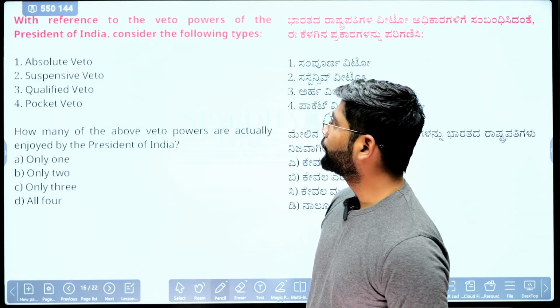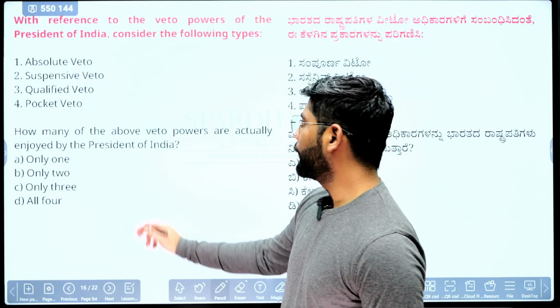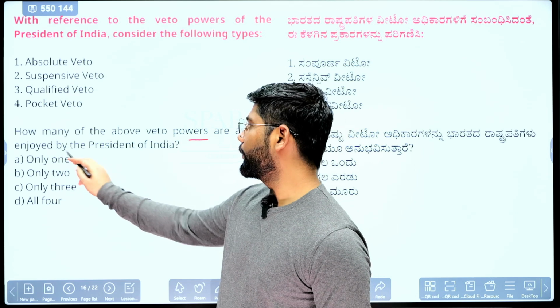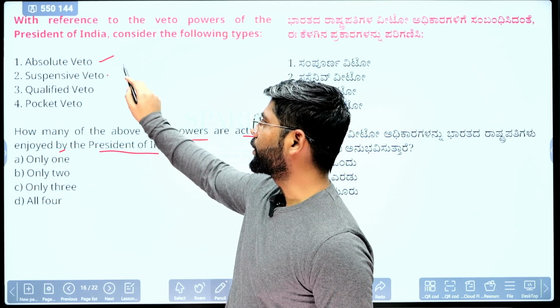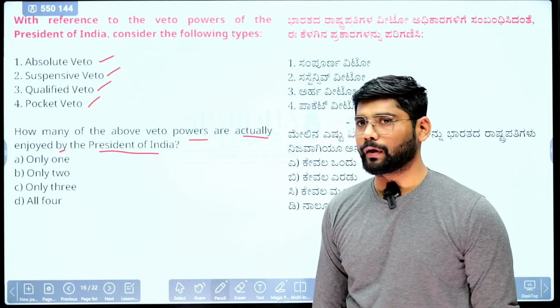Next question we'll see. With reference to the veto powers of the President of India, consider the following. How many of the veto powers are actually enjoyed by the President of India? Absolute veto, suspensive veto, qualified veto, pocket veto. How many of these are enjoyed by the President of India? Let me know.